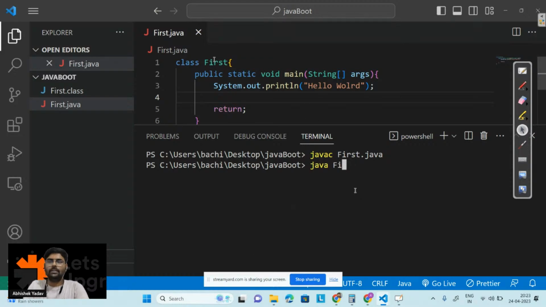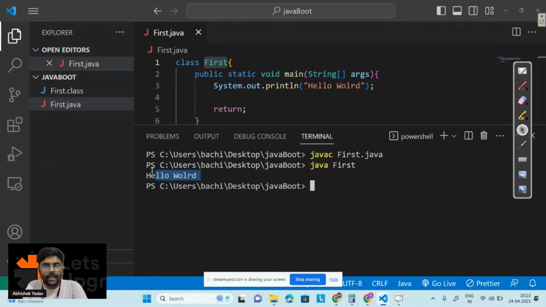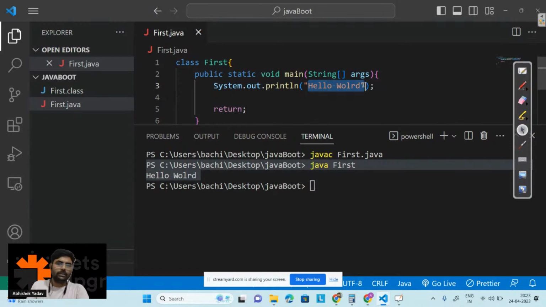Here the name of the class is what, guys? It is first, right? So here I have to write first, and after that click on the enter button, and you can see you are getting hello world on the output screen, right everyone? So you are telling the computer, hey, please print hello world on the output screen. Everyone is clear to this point?